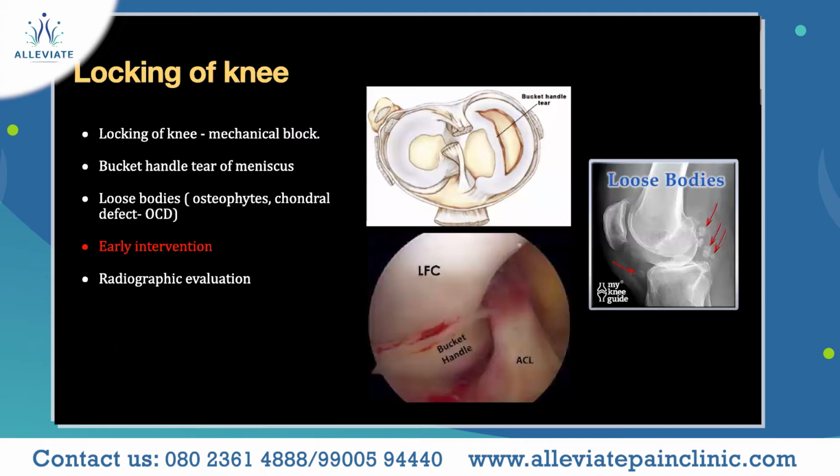The next symptom is the locking of the knee. Locking means when you bend your knee and extend, you may feel a sudden catch inside your knee. Following this catch, you won't be able to extend your knee completely. This is called locking of the knee. It is mainly due to a mechanical block, meaning when your knee flexes and extends, something interrupts the movement of the knee. This can be due to a bucket handle meniscus or loose bodies within the knee joint, and this condition will require early intervention, proper radiographic evaluation, and if required, surgery.